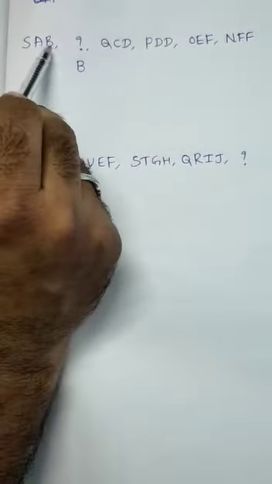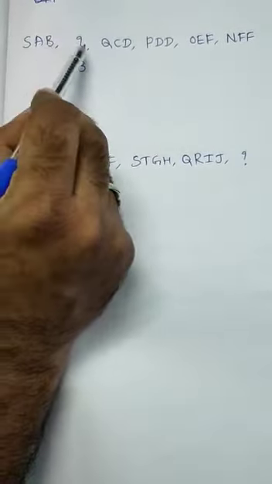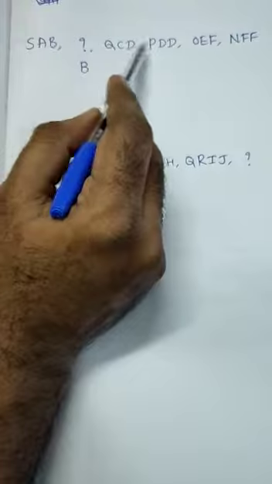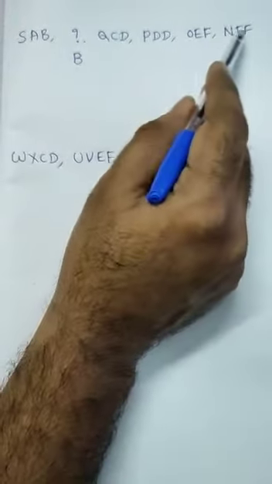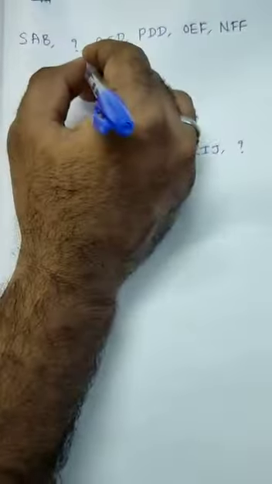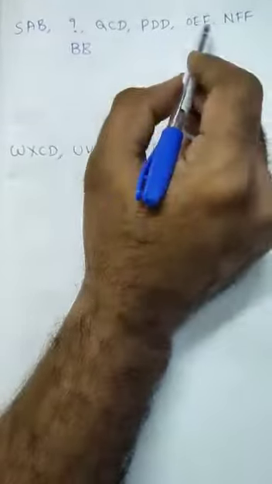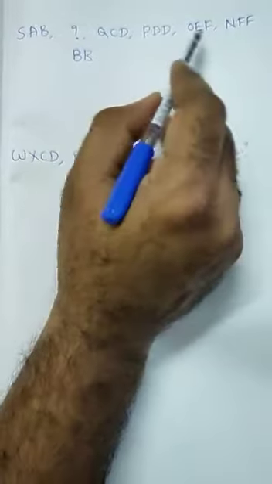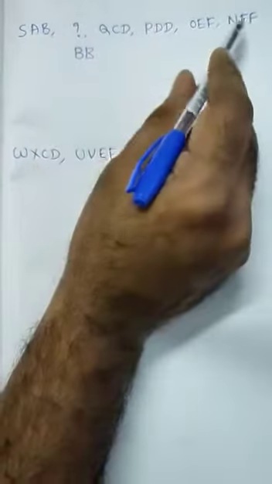Next, B, C is missing here. D, again D, 2 times D is reflecting here. Next again here 2 times F is reflecting. Obviously here also we will get the answer B. So 2 times B should be there. Again 2 times D is there. So definitely next 2 times F should be there. So D, B, D and F.